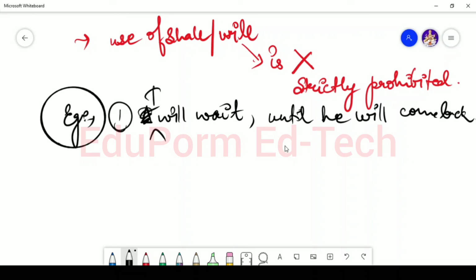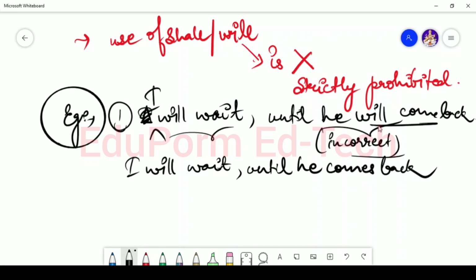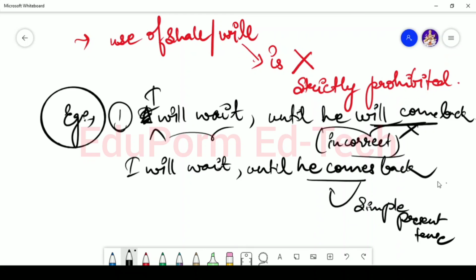Okay, so this will be an incorrect form. Instead, if you're talking about any two events, the use of shall or will is strictly prohibited. So you will say, I will wait until he comes back. Okay, will come won't be used. The use of will is strictly prohibited here. You will have to use simple present tense. Okay, so remember this.